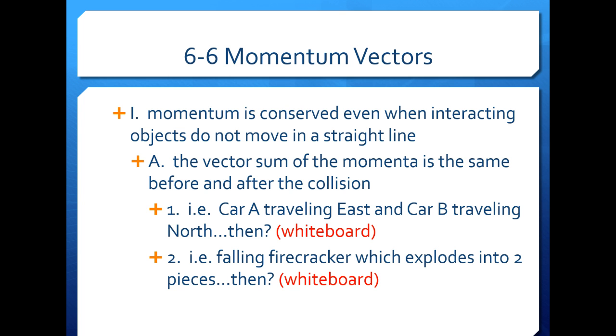We'll look at momentum conservation involving angles by briefly considering two examples. We have the momentum of car A, and it is directed due east. Car B is directed due north. If their momenta are equal in magnitude, after colliding their combined momentum will be in the northeast direction with a magnitude of the square root of 2 times the momentum either vehicle had before the collision, just as the diagonal of a square is the square root of 2 times the length of a side.